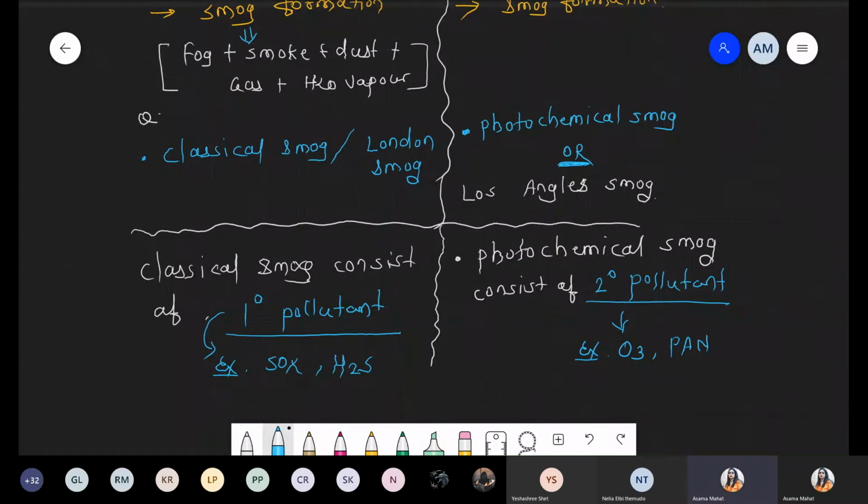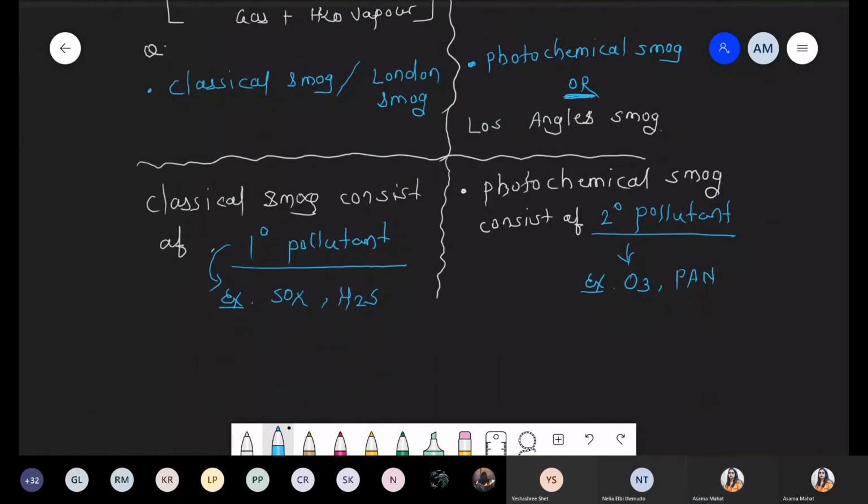Yes, definitely, because photochemical smoke is more harmful, as there are secondary pollutants like ozone and PAN. True? Okay, chalo. So we are talking about where this exactly gets formed, at which temperature condition.